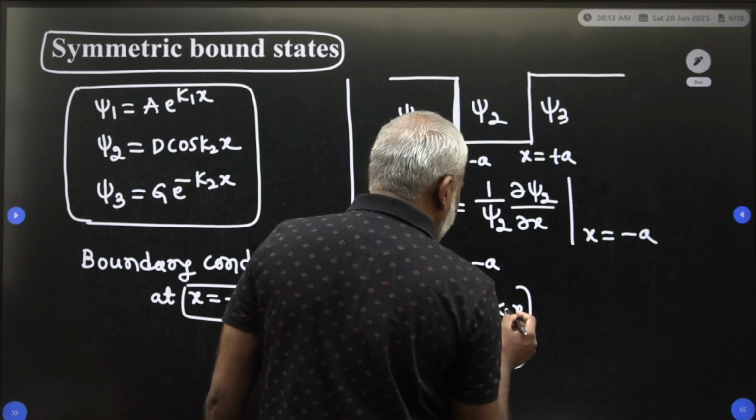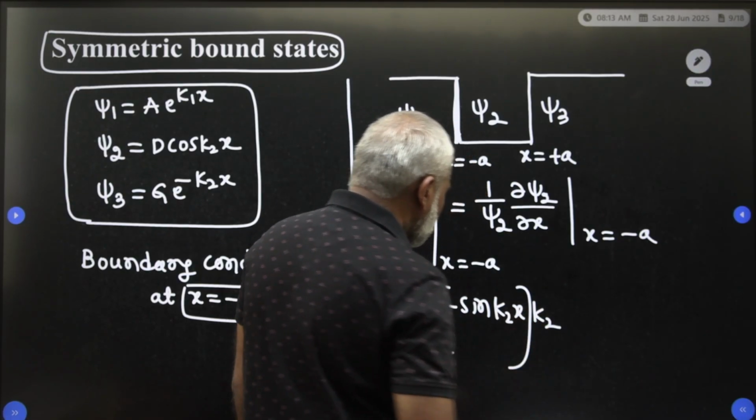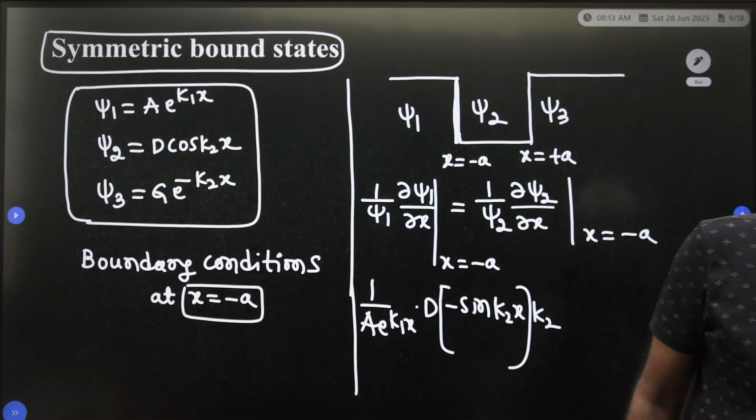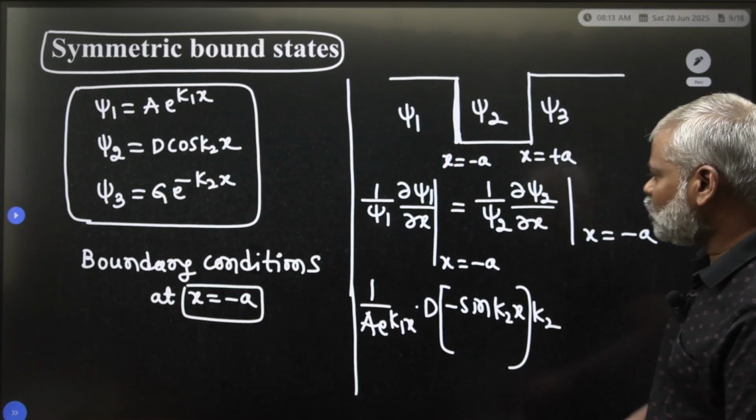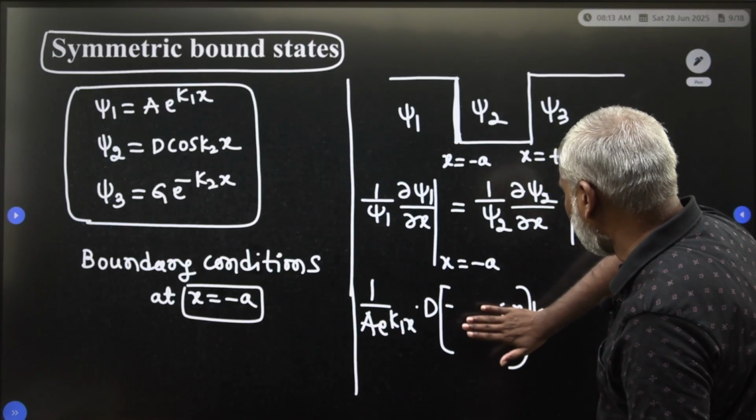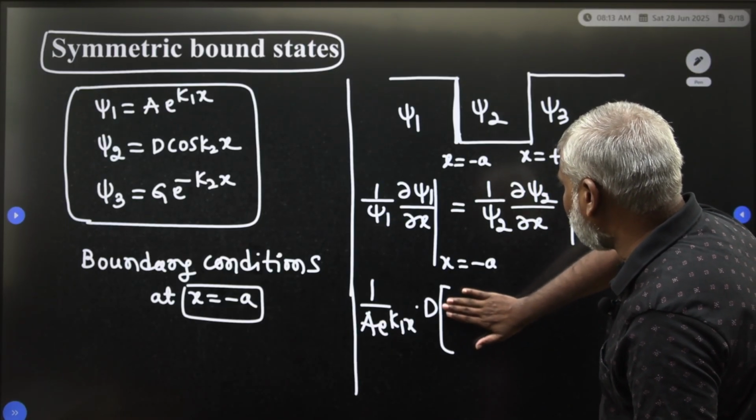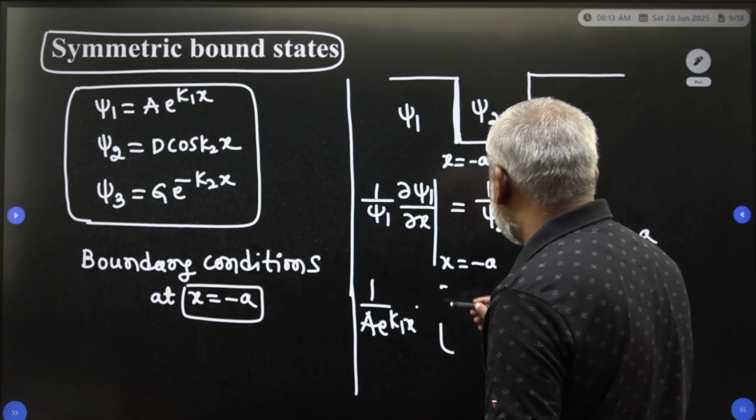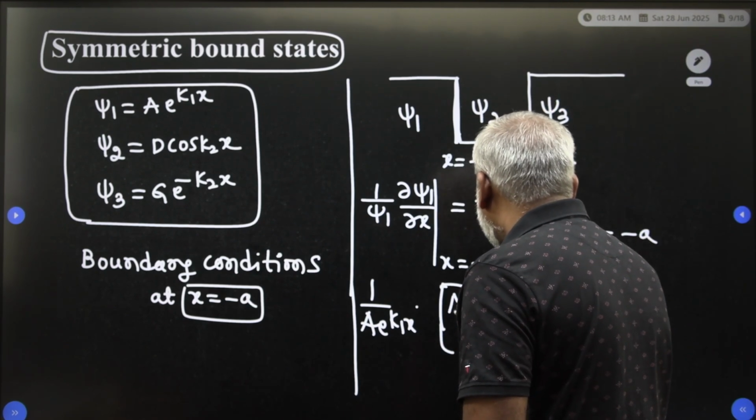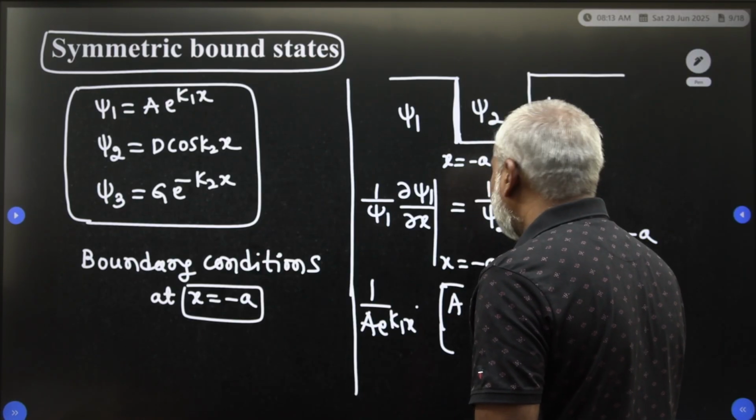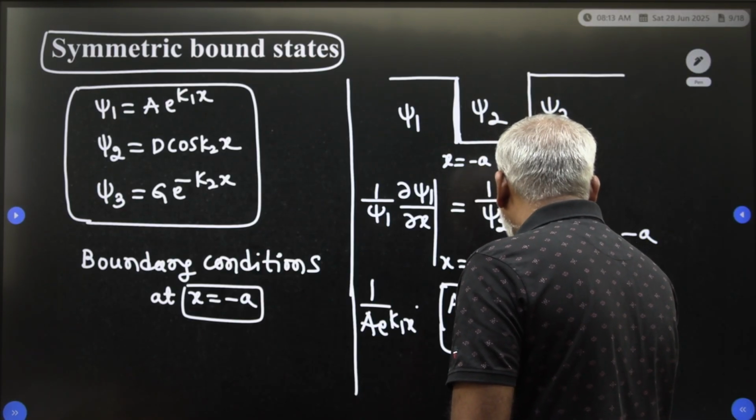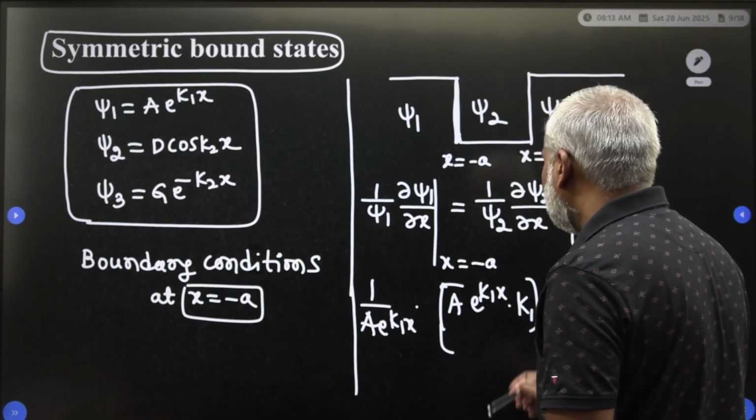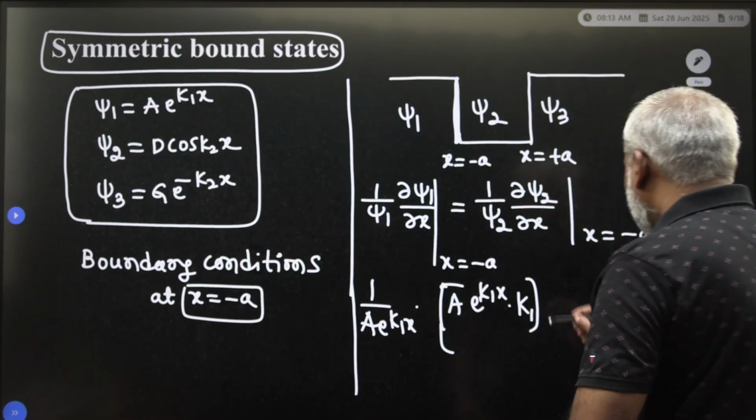Again you have to write k2 is there, so minus d, which one we have to write is minus d. So psi 1, sorry, not psi 2, psi 1 only you have to take here. So psi 1 is equal to, what we have to write, is psi 1, that is a into e to the power of k1 into x into k1. Clear?